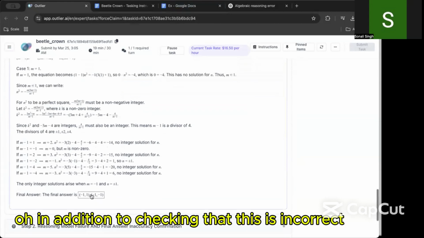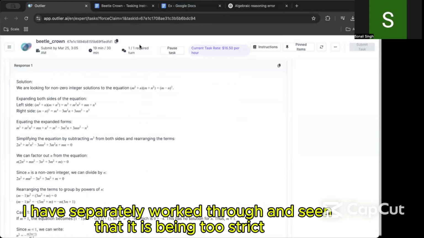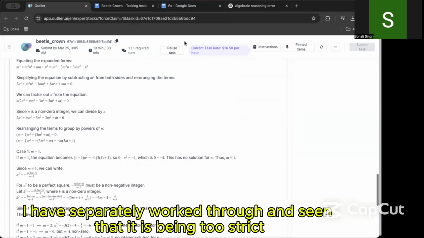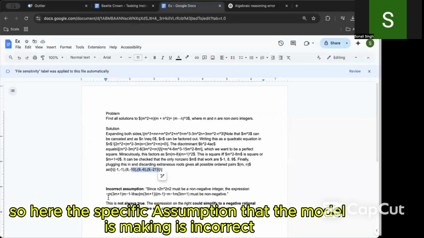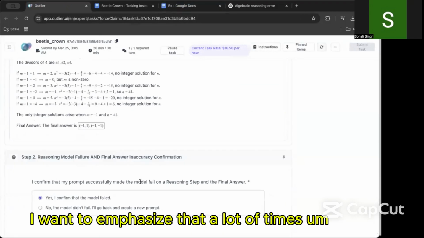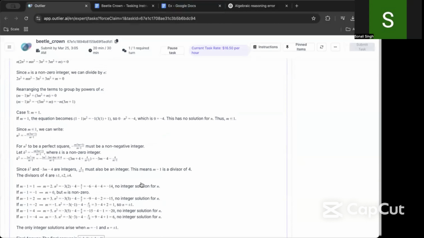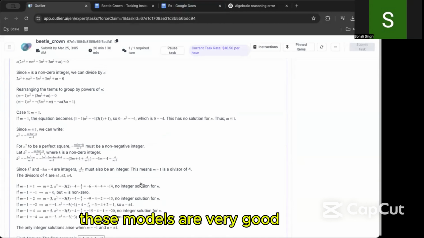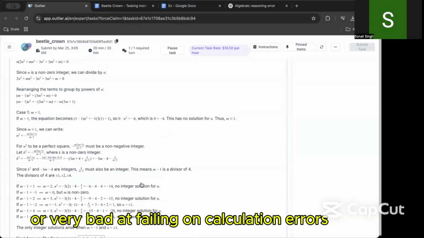In addition to checking that this is incorrect, I have separately worked through and see that it is being too strict. So here, the specific assumption that the model is making is incorrect. So that is a reasoning error. I want to emphasize that a lot of times, these models are very good or very bad at failing on calculation errors.